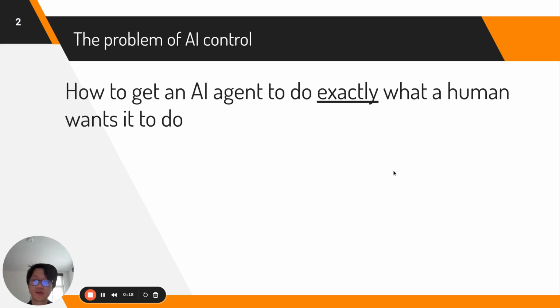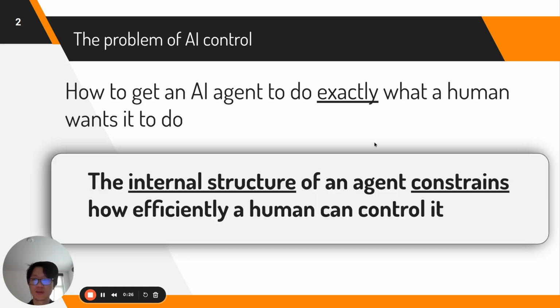In this paper, we address the problem of AI control, which is essentially how to get an AI agent to do exactly what a human wants it to do. The key insight that motivates this work is that the internal structures of an agent constrain how efficiently a human can control it.